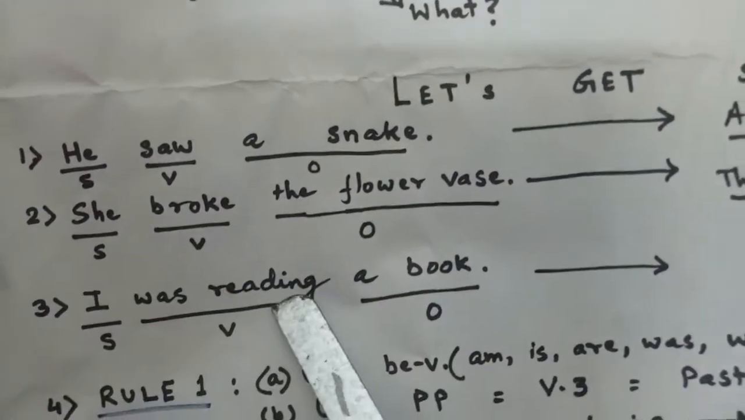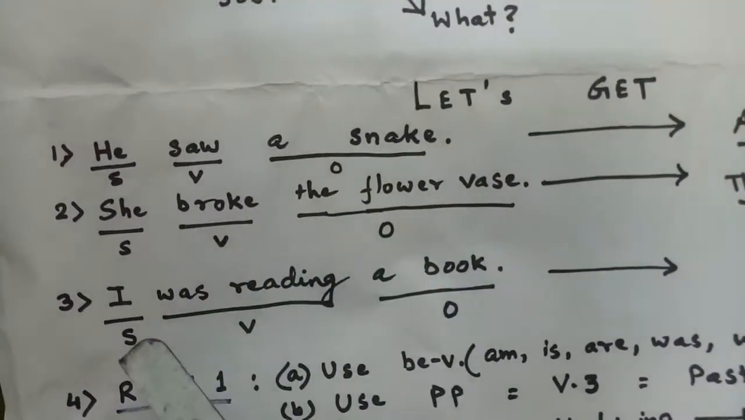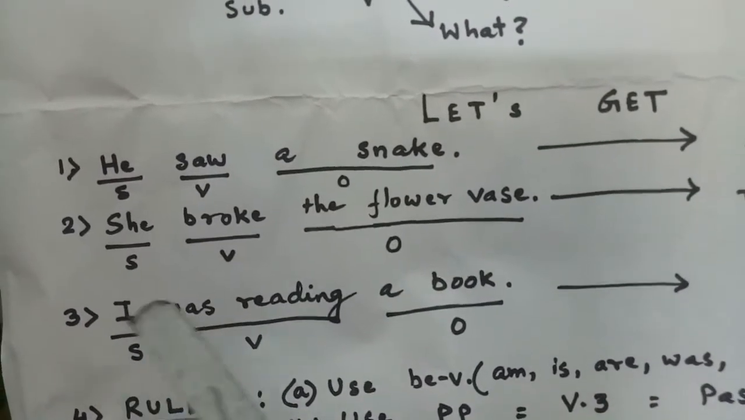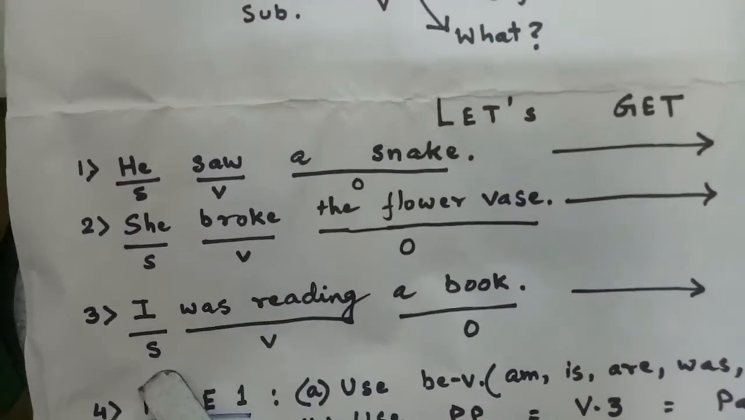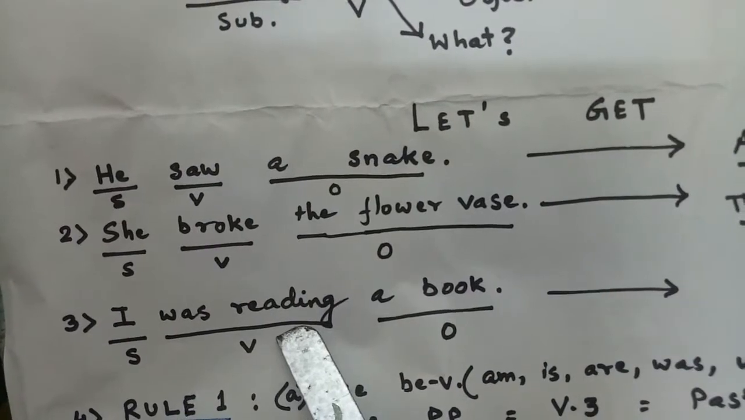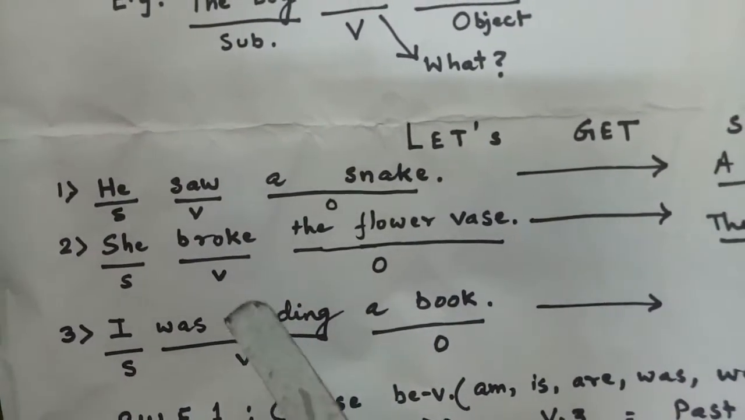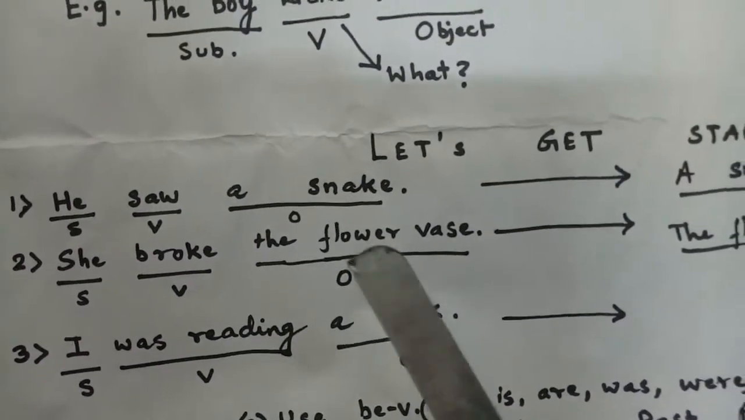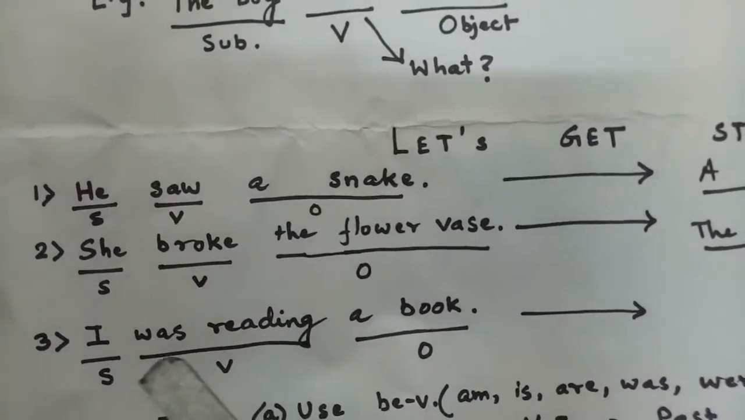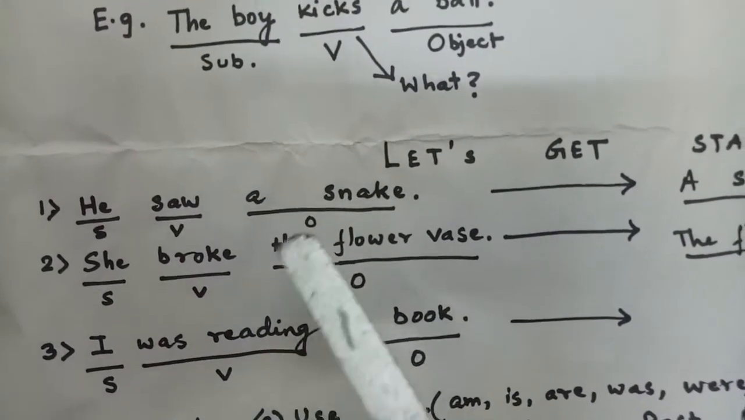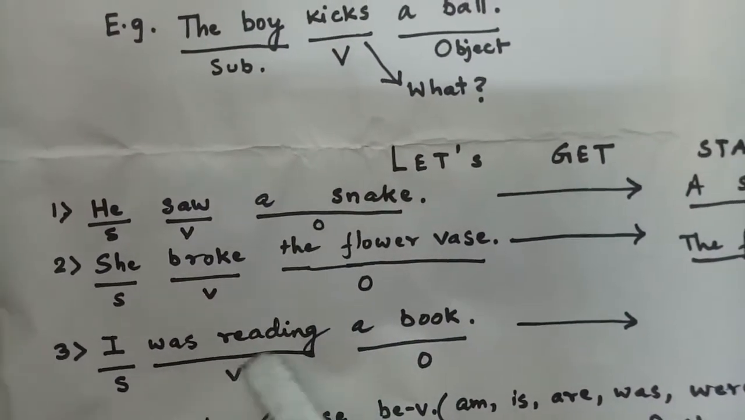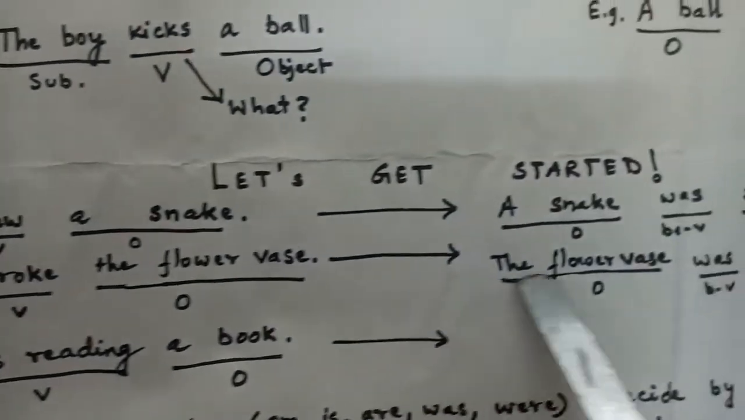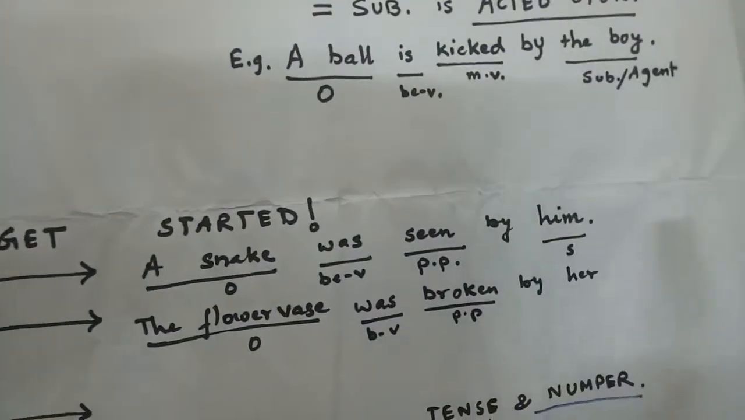I was reading a book. The subject I is doing an action. I was reading. Reading what? A book. So a book is the object of the verb was reading. So these are all sentences in active voice. Now let's move on to the passive voice.